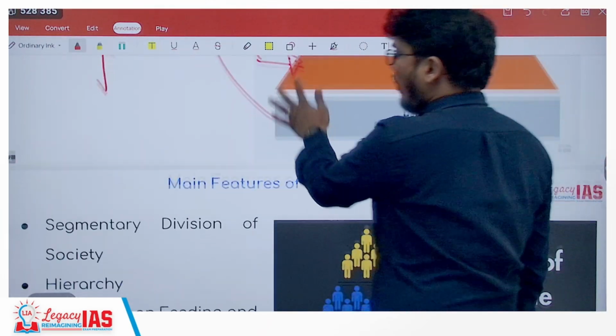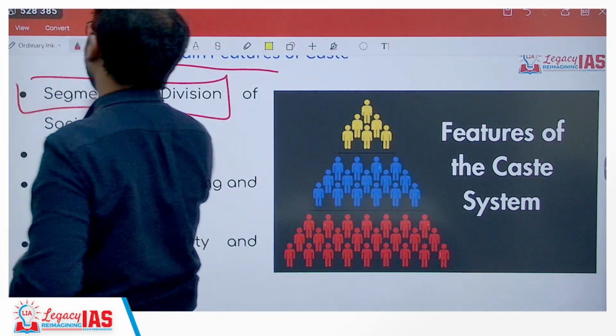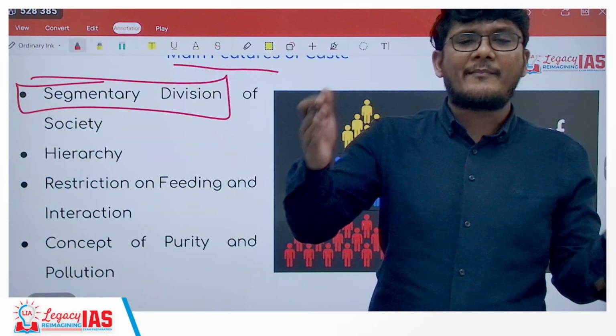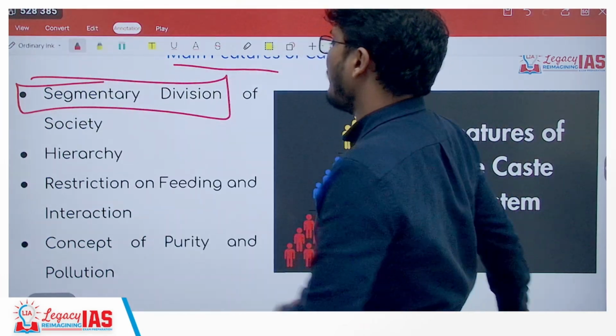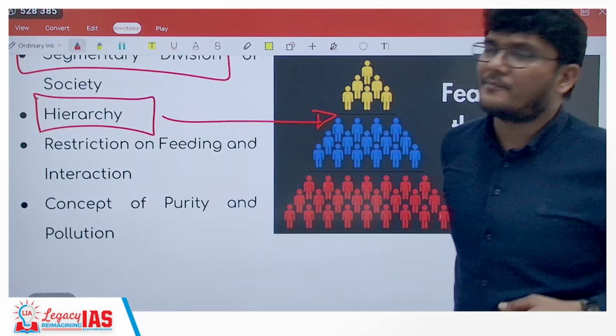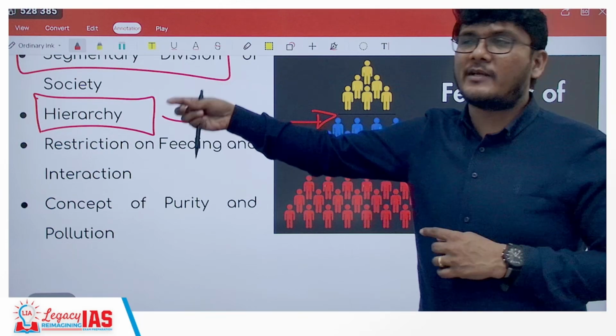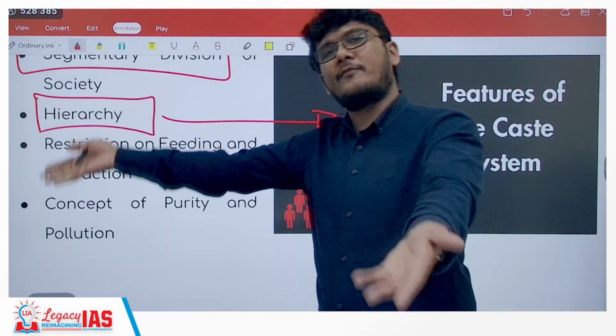Now, what are the main features? If you talk about the main features, there is segmentary division of the society. The society is segmented or divided based on caste. There is, of course, hierarchy, the ranking kind of system that is present. Hierarchy. This is not hereditary. We have hereditary, which means the offspring will be from the same caste.